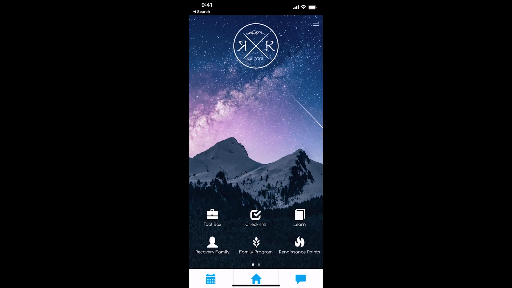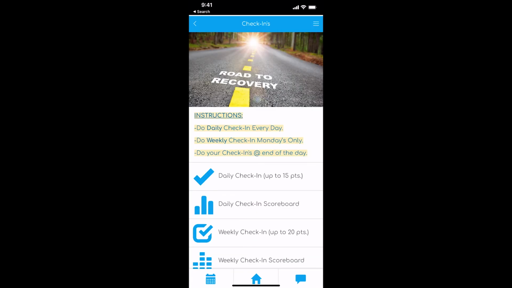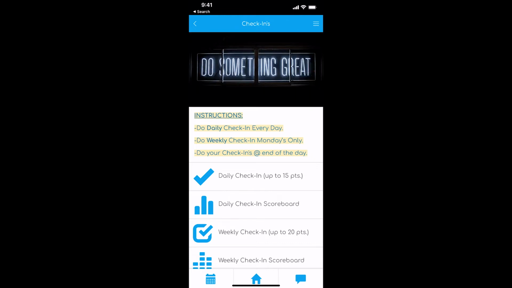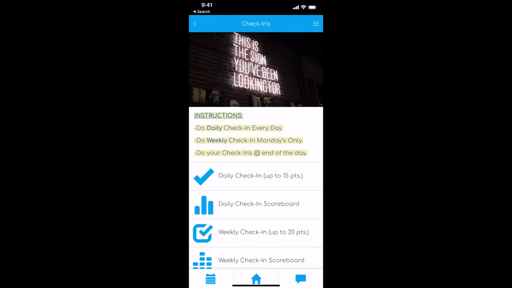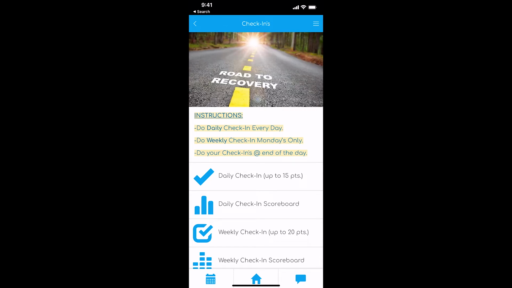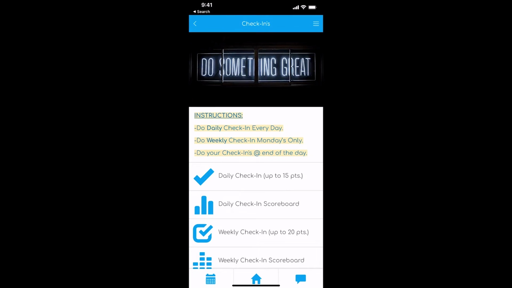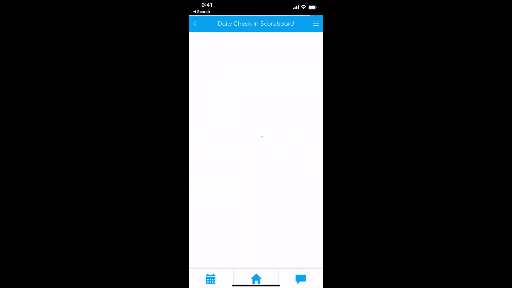Let's start off with a client. If you're a client, the biggest thing you want to be doing every day is your daily check-in. That's the top middle one there. You click that. It's real simple. You do your daily check-in every day. We recommend doing it at the end of the day, that way you have enough time to get all the action item stuff in. You can earn up to 15 points for doing your daily check-in. It's 7 questions. There's a daily check-in scoreboard, so you can track over time where you're at.